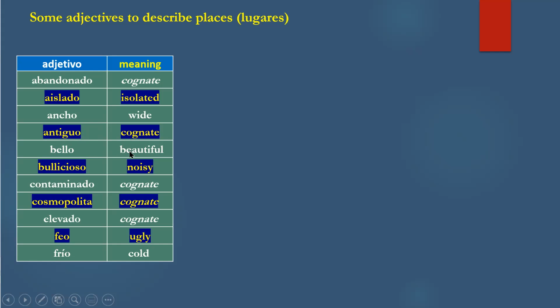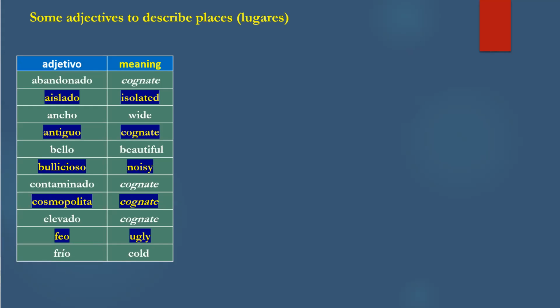Bello, beautiful. Bullicioso, noisy, like a city can be noisy, right? Una ciudad bulliciosa. Contaminado. Again, this is a cognate. Cosmopolita. Now, cosmopolitan is a cognate in English, and it refers to a place that has people from everywhere. Like, you know, la ciudad de Toronto es cosmopolita. Let me write that down.